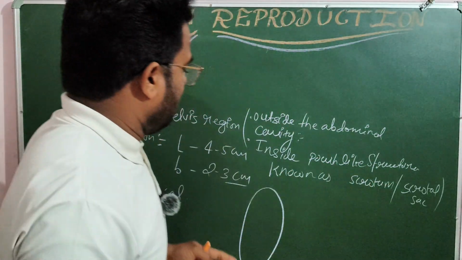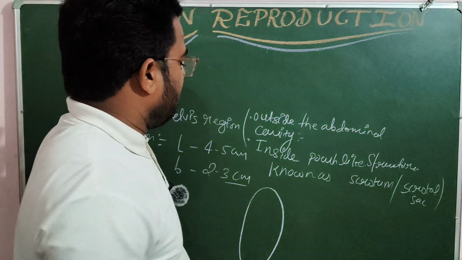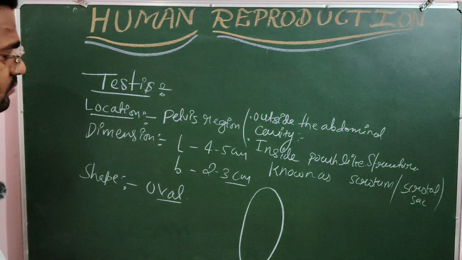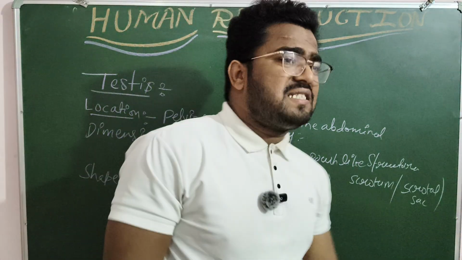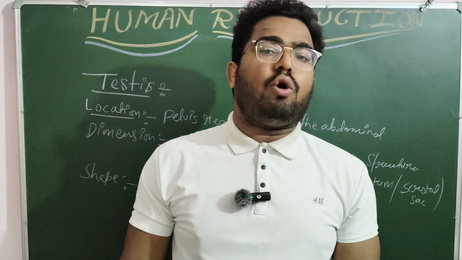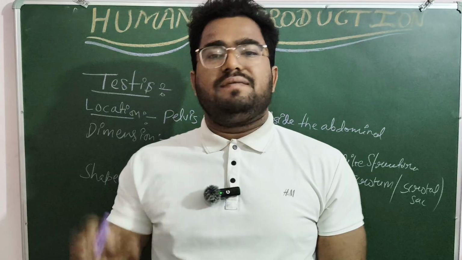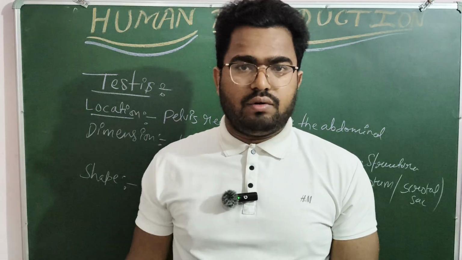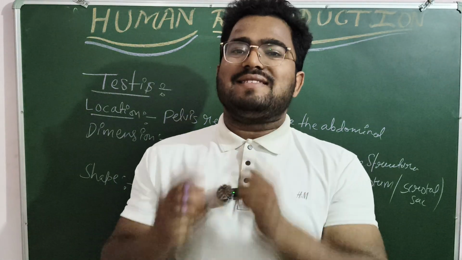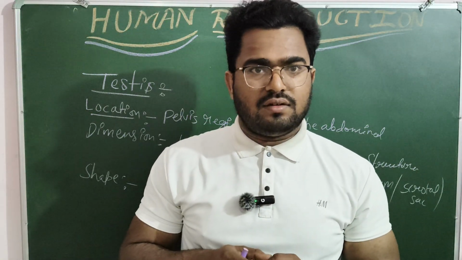Now, around the seminiferous tubules the interstitial cells are present, also known as Leydig cells. Those cells are responsible for the secretion of testosterone. Interstitial cells or Leydig cells secrete testosterone.